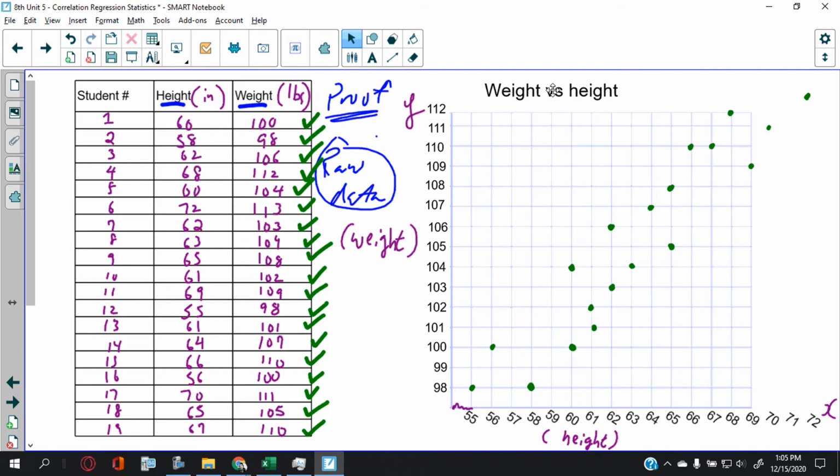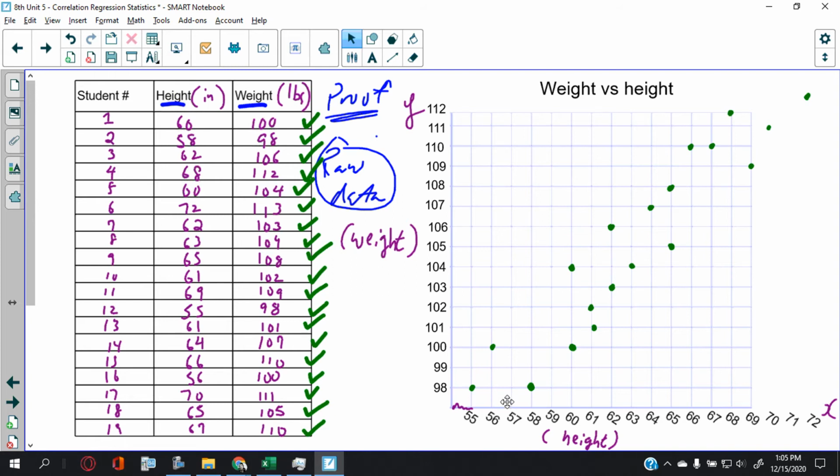By the way, I actually also want to mention this. You know how we make height the independent variable and the y the dependent? Think about it. Why is that? Why can't we switch? Because my contention is you cannot have weight as the independent variable and height as the dependent. Can you guys think of a reason why? Yeah, because height determines the weight, not the other way around.